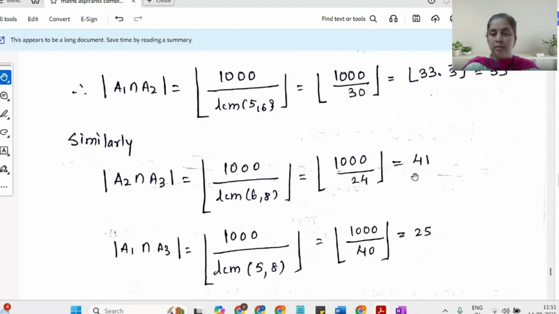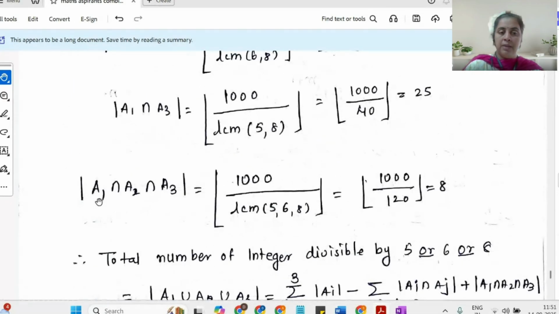Answer is 41. A1 intersection A3, a number divisible by 5 and 8, so it is 1000 divided by LCM of 5 and 8. The answer is 25. And finally, A1 intersection A2 intersection A3, it is a number divisible by LCM of 5, 6, 8. That is 1000 divided by 120. That turns out to be 8.